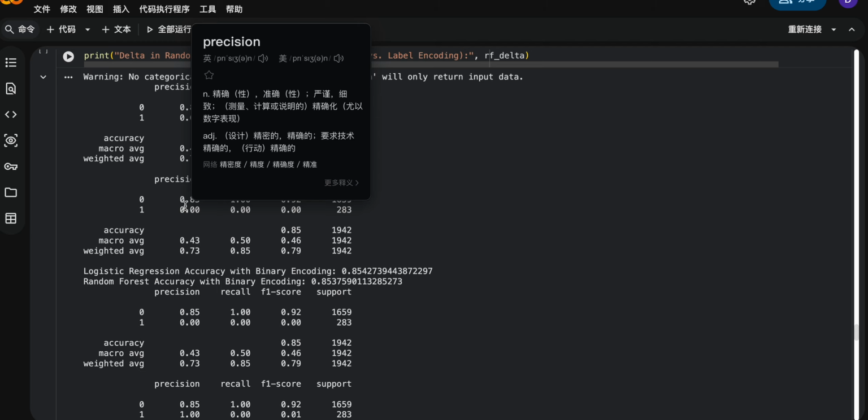Also, we can use techniques like SHAP to better understand the features, and provide more support for sensitive applications in real cases.